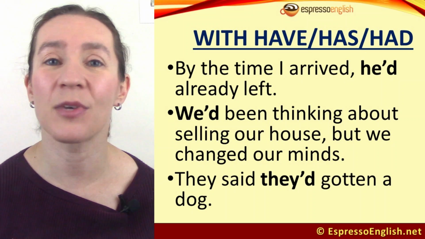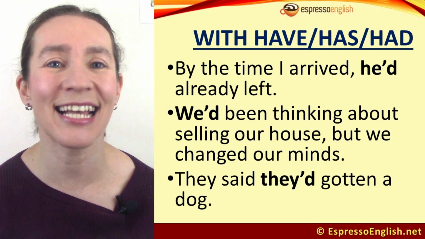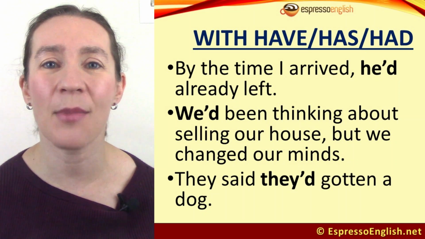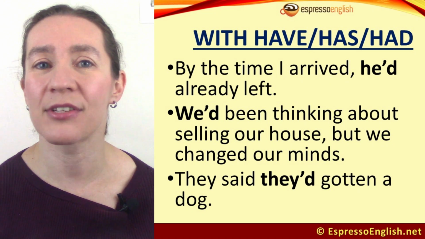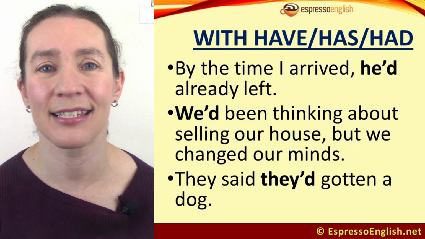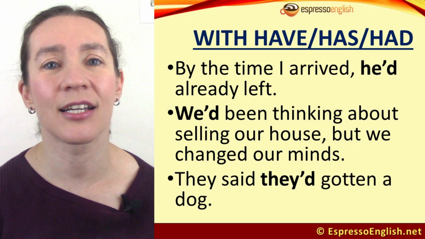We use contractions with had in the past perfect tense, as in these examples. By the time I arrived, he'd already left. We'd been thinking about selling our house, but we changed our minds. They said they'd gotten a dog.